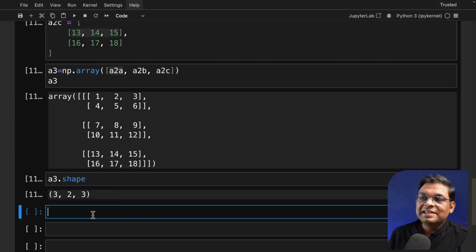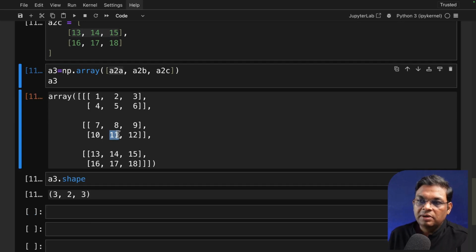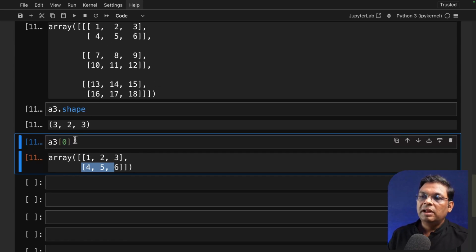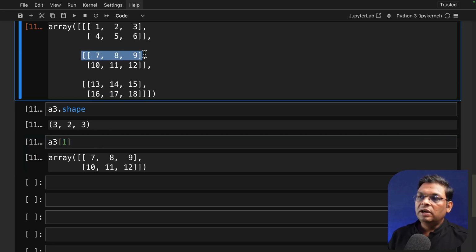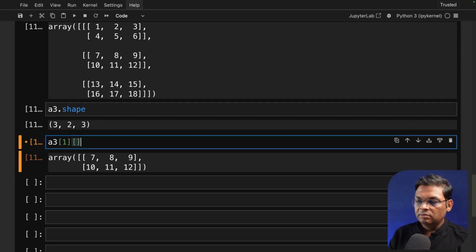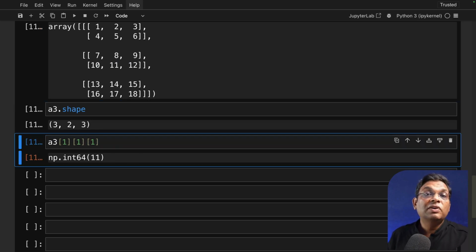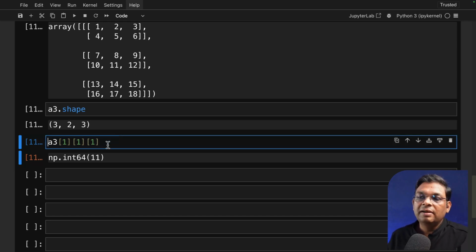If we talk about indexing, let's say that I want to reach this number 11. This is going to be fun. If I look at the first member, what do I get? 1, 2, 3, 4, 5, 6. This array. But I want to get the second one. Okay, this is my second one. Now from here, I don't want to get the first one. I want to get the second one. Again, second one. Okay, I got 10, 11, 12. And out of this, if I want to reach 11, I'll have to use one more pair of brackets. Okay, so this is how I can reach a specific element. Similarly, if I want to reach 18, I'll have to use 2, 2, 2.